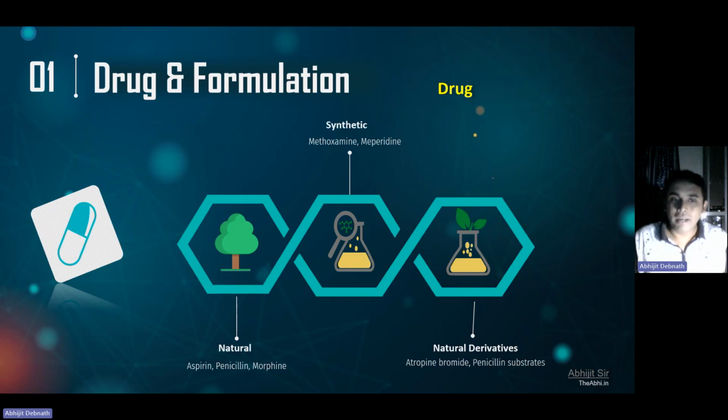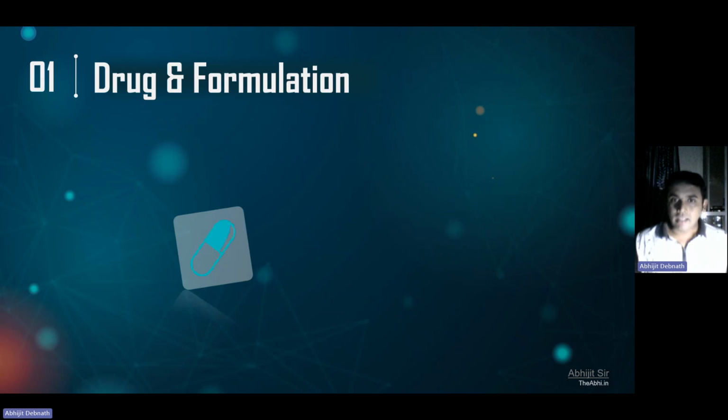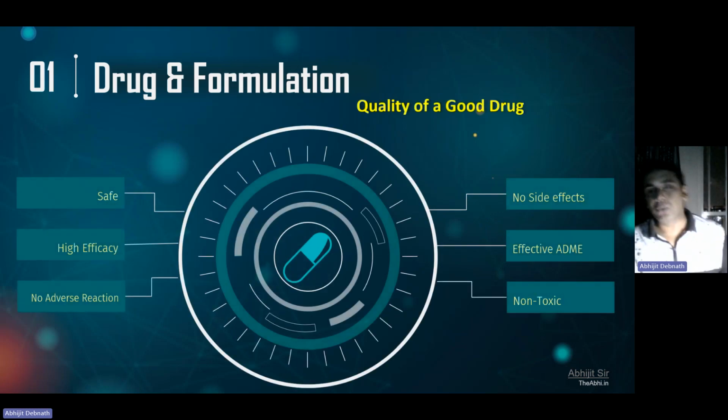But if you already have a natural product which has good biological activity, you can make some necessary changes in its chemical structure. You can call it a natural derivative. So you take a drug molecule from nature, make some necessary changes in the structure in a synthetic lab, and if you give the drug molecule to the patients, it will be called a natural derivative.